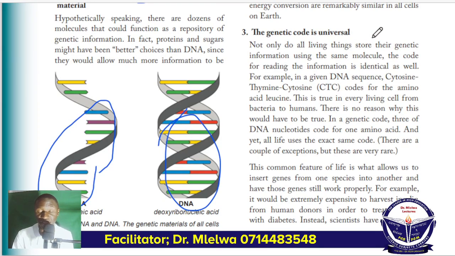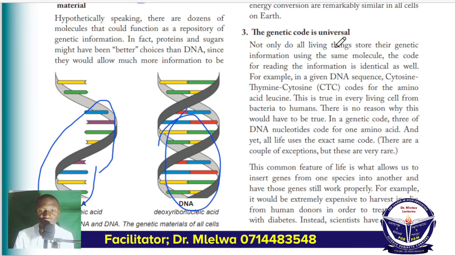Cells zote zinatumia genetic code zile. Genetic code is universal. Tena kusoma katika genetics ni kwamba kuna kitu katika genetics tunasema tunaita protein synthesis. Actually ni kitendo cha kutengeneza protein. Unapotengeneza protein huwa kuna kitu naita genetic code. Genetic code ni zinakuwa ni bases tatu ambazo zina code for one amino acid.